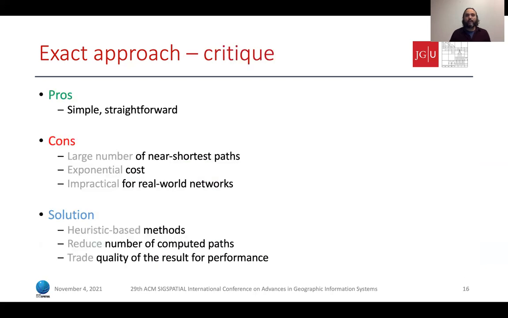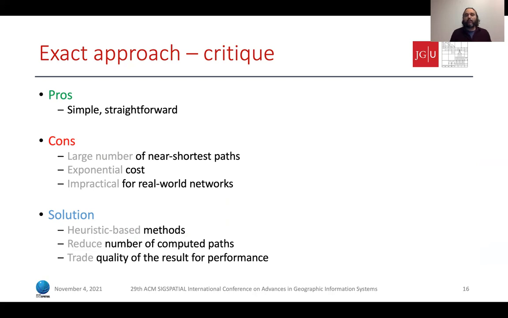So this is a simple and straightforward approach, but it has a very important shortcoming. It has to compute a large number of near shortest paths, and this affects the cost not only of the first phase, but also the cost of the second phase. We will need to examine all these paths and generate the k subsets.